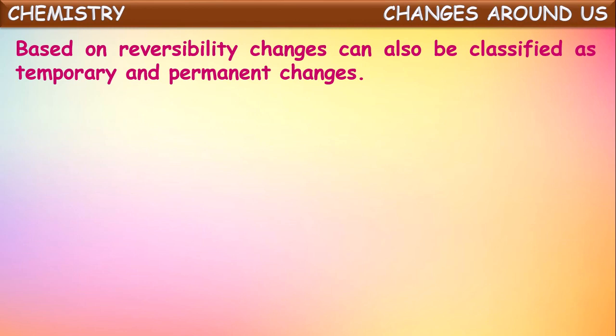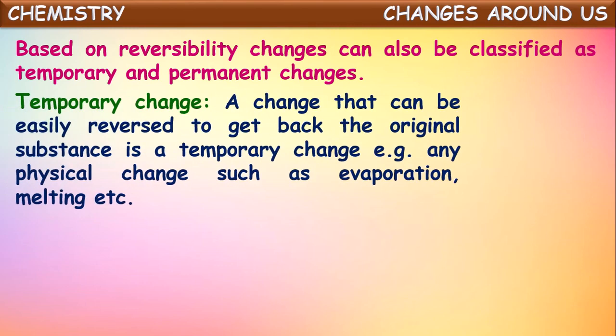Based upon the reversibility, changes can also be classified as temporary changes and permanent changes. Here, temporary changes means the changes that can be easily reversed to get back the original substances. What are those?